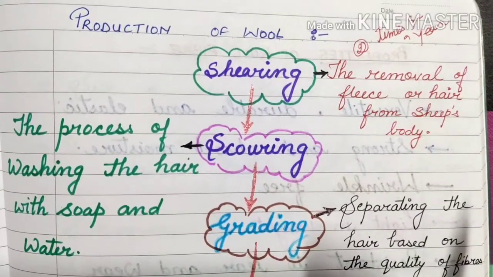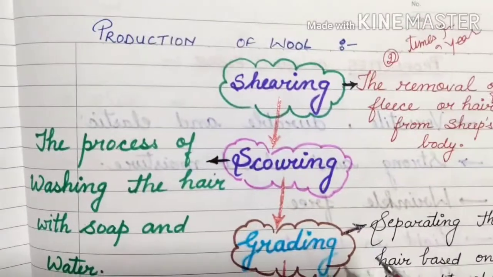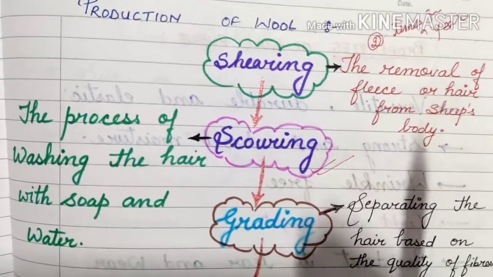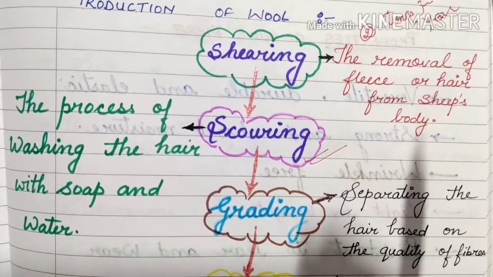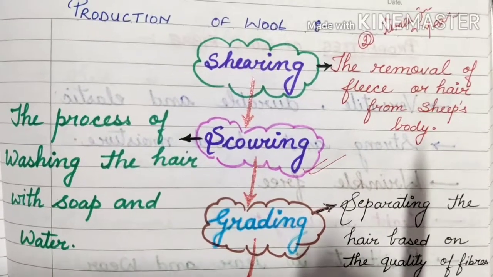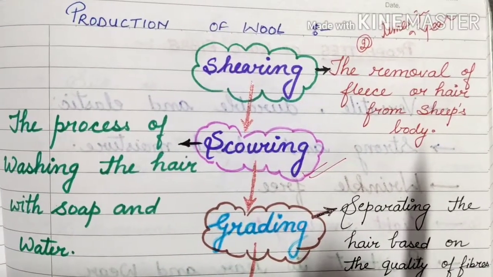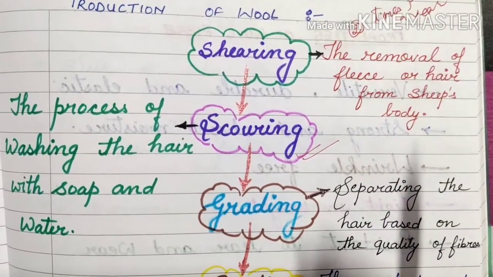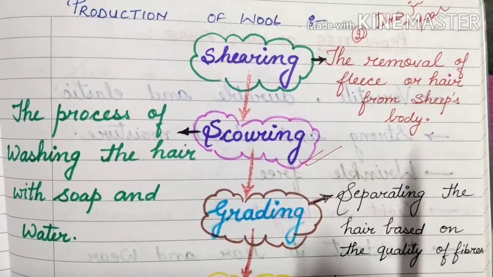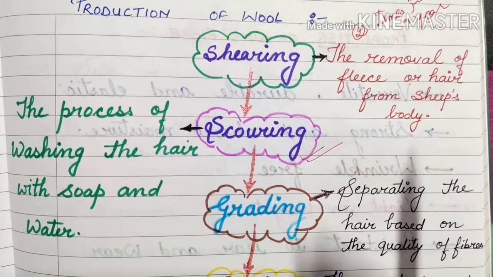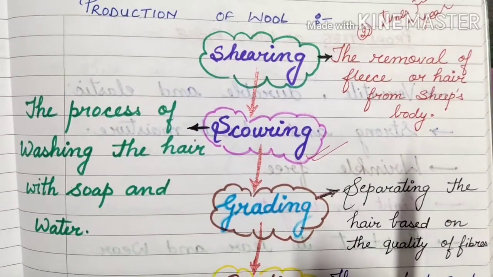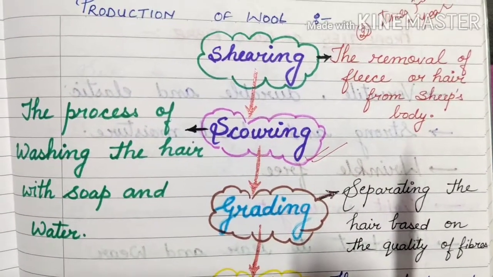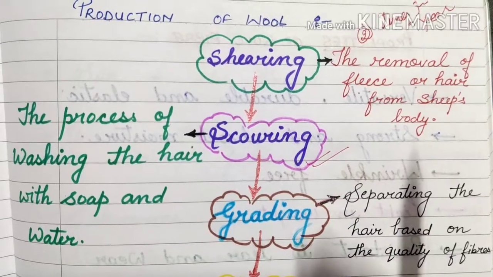After shearing, or after removal of hair, the second process is scouring. What is the meaning of scouring? Scouring means the process of washing the hair with soap and water. Beta, we know very well the animals are roaming here and there. They are eating and sitting in dirty places also, in nice places also. So their hairs become untidy. So what we will do, we will take the hair and wash it first with the help of soap and water. It is done manually as well as by machine. After shearing, after removing the hair, it is washed.